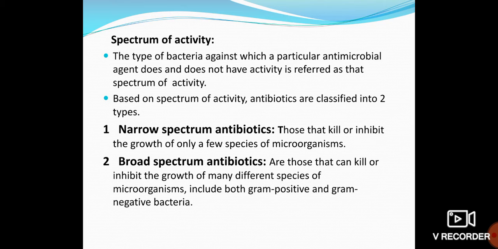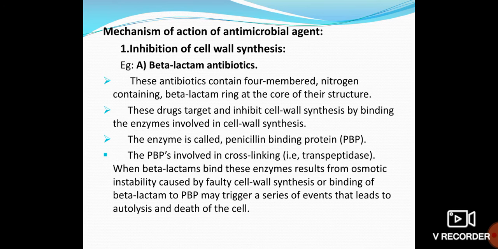Based on spectrum of activity, antibiotics can be classified into two types: narrow spectrum antibiotics and broad spectrum antibiotics. Narrow means it will act on only particular bacteria. For example, an antibiotic like vancomycin you can apply only for gram positive cocci. You cannot apply it to gram negative bacilli. I will explain the reason in the next part. That is called a narrow spectrum antibiotic. Wide spectrum means it can act on both types, and that is called a wide or broad spectrum antibiotic.